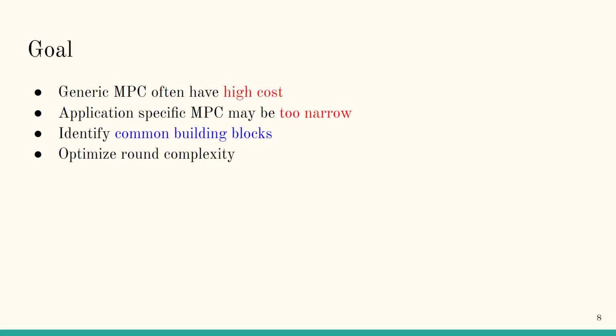While these generic MPCs are now complete, as we have demonstrated how to evaluate an arithmetic circuit securely, they often have prohibitively high costs. On the other hand, application-specific MPCs may be too narrow. Ideally, what we want to do is identify common building blocks prevalent throughout many MPC applications and develop efficient versions of them. With the current advance in computing technology, MPC applications are often bottlenecked on the round complexity. Therefore, ideally, we want to optimize the round complexity of these protocols.